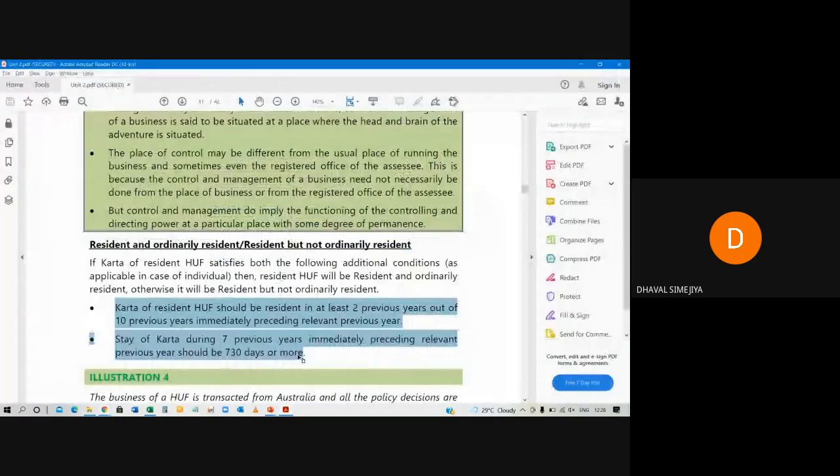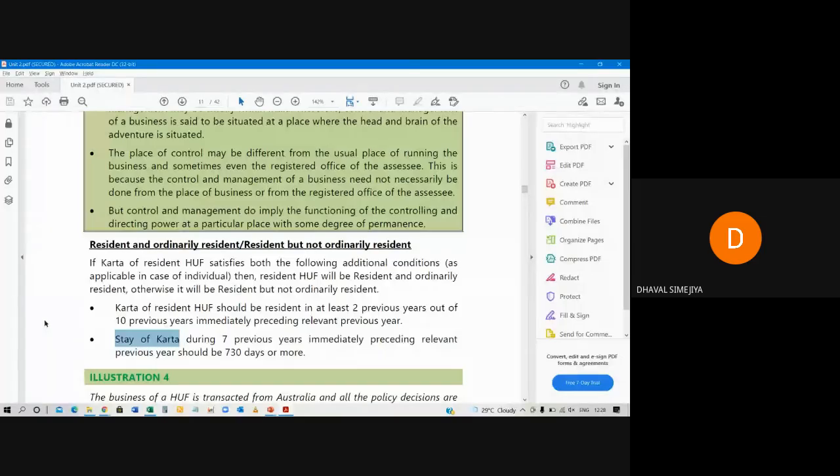I insist you remember these two conditions for individuals also, okay? The additional condition is the same: you just remove the name of Karta and write down individual. An individual should be resident for at least 2 of the 10 previous years, and resident during the 7 years immediately preceding the previous year should be in India for 730 days. Both are the same. The additional conditions are the same whether for individual or for HUF.